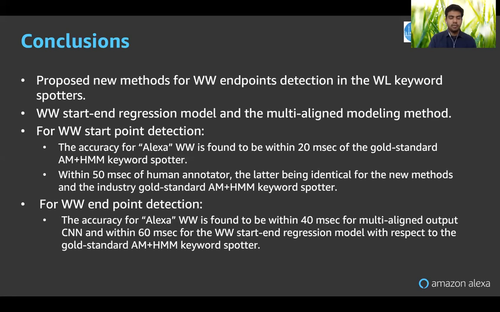Also the endpoint detection was within 50 milliseconds. And the interesting thing is that when we compared with the human annotated data, we saw that it's on par with the gold standard two-stage model. So that is a summary of this work and the improvements which we made.